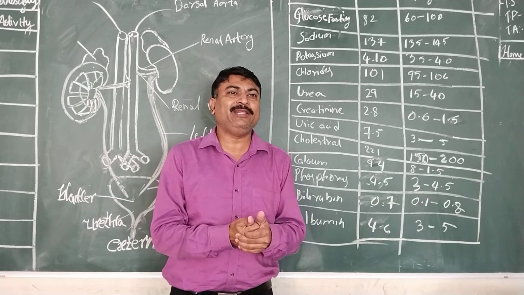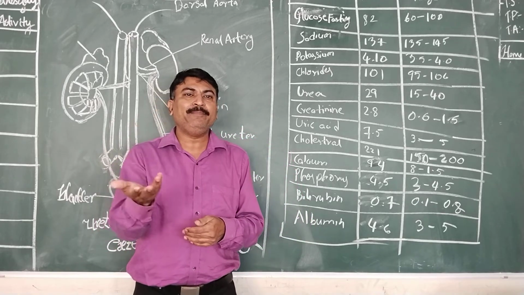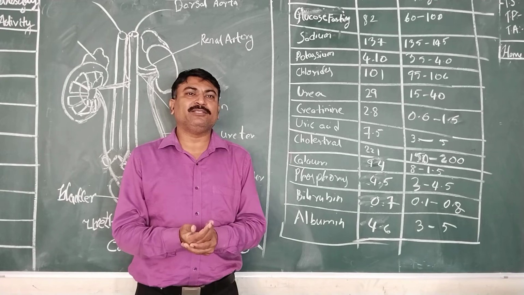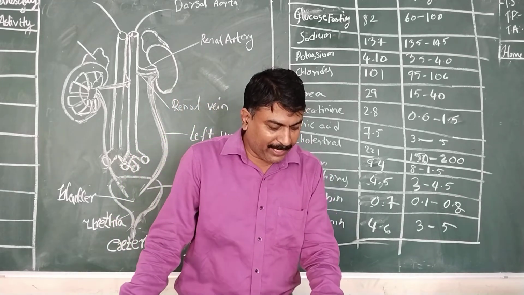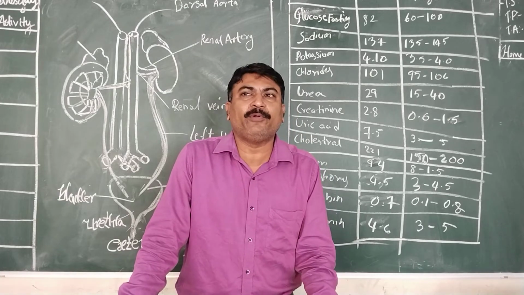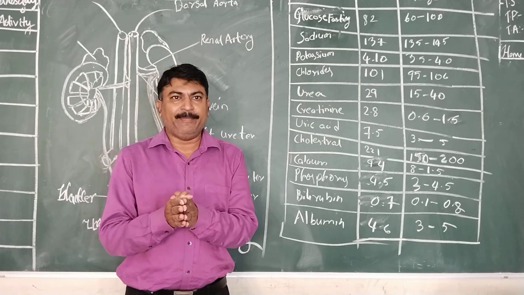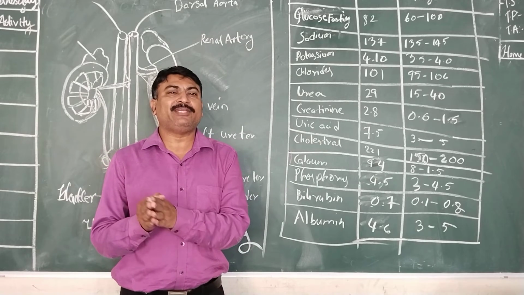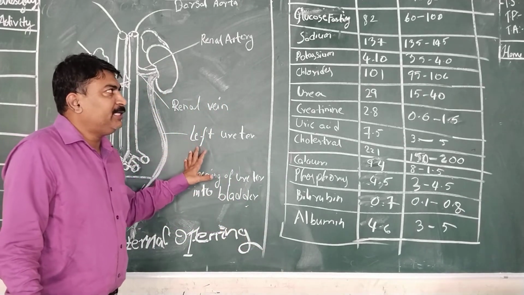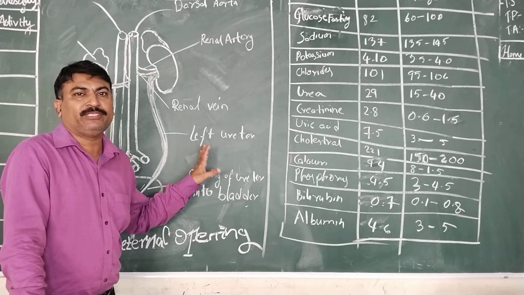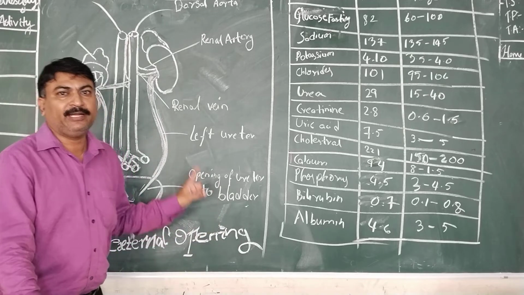Whatever material is required by our body will be utilized or reabsorbed, and excess material will be thrown out. And that urine consists of several types of pigments and electrolytes, sodium, potassium, etc. These materials will be present in the urine and they will be excreted out. Okay. So in today's topic, we are going to see the external structure of a human kidney.